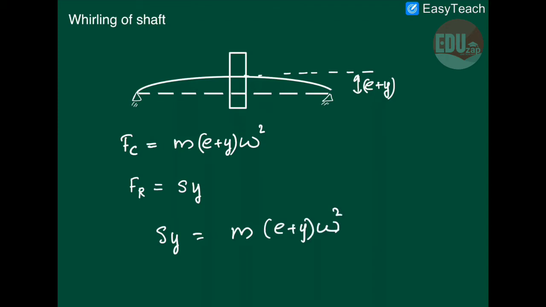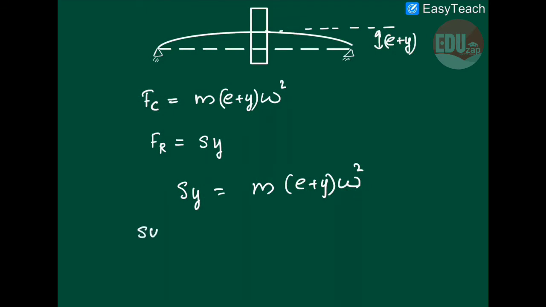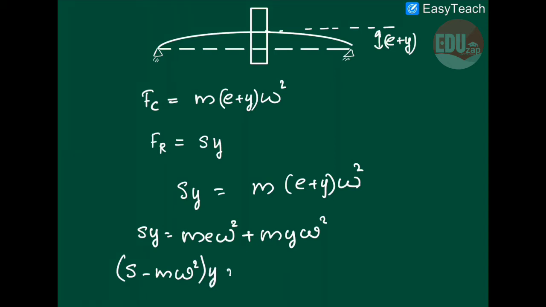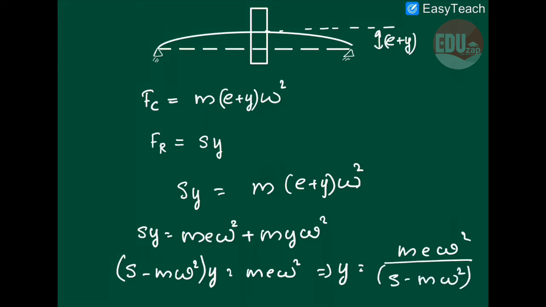Opening the bracket, the equation becomes m E omega square plus m y omega square. Keeping y on the left hand side, S minus m omega square times y is equal to m E omega square, which implies that the deflection y can be found as m E omega square divided by S minus m omega square.